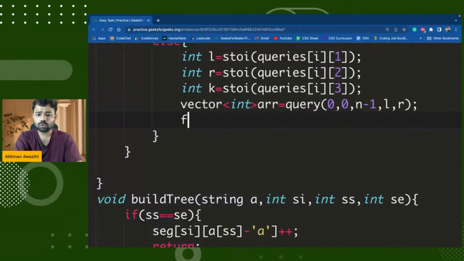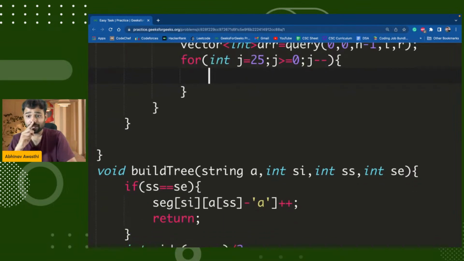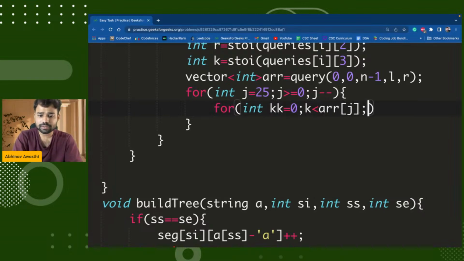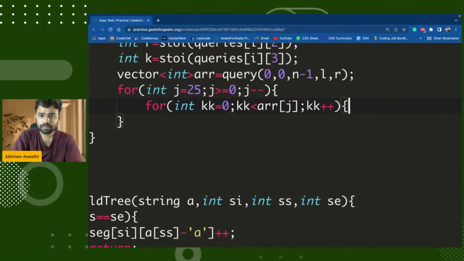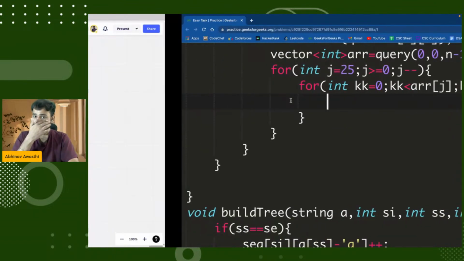So I will have my loop from the back side, from 25, from the J. And then for every value I will find how many times it's present. And every time I will skip one value.